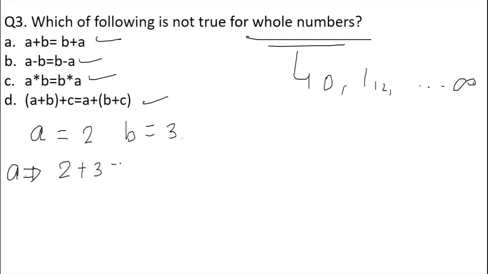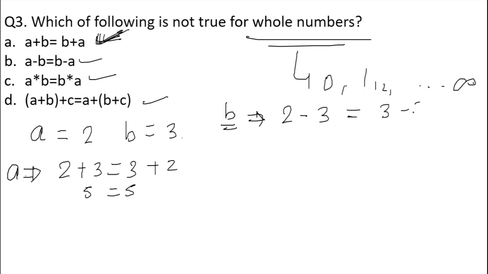For option A, if I put these values, what will I get? a plus b is equal to b plus a. The summation is 5, which is equal to 5. So option A is valid for whole numbers. If we look at option B, what is given? a minus b, that is 2 minus 3, is equal to 3 minus 2. What is the answer here? Minus 1 is equal to 1. Is it equal? It is not equal. So option B is eliminated.